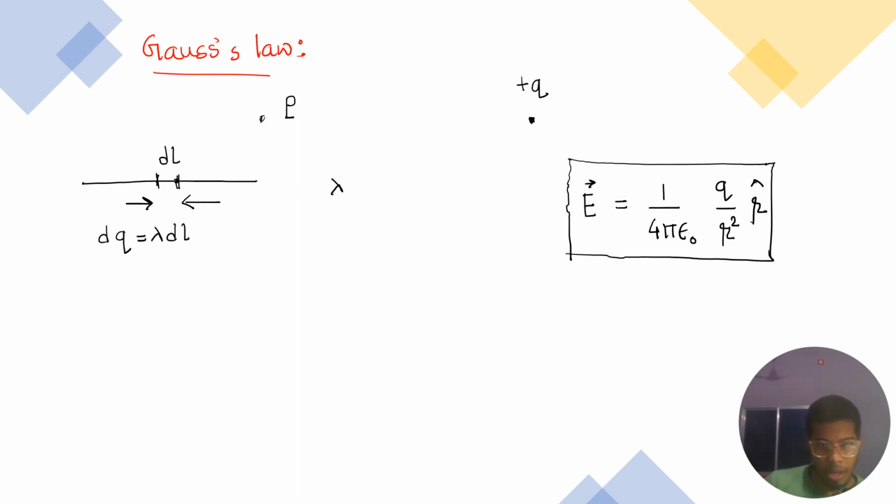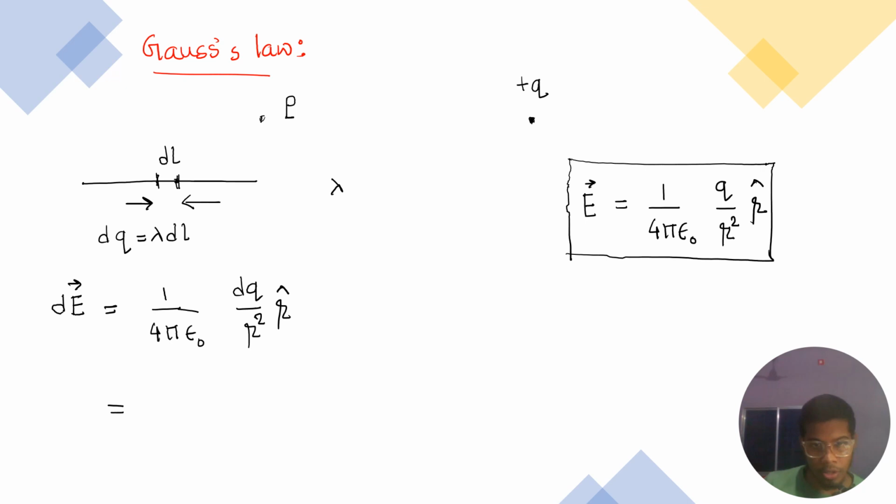It's very simple: dE, the electric field, is going to be 1 divided by 4 pi epsilon naught, dq divided by r square, times r cap, right? That is simple. My electric field, according to Coulomb's law, will come like this.